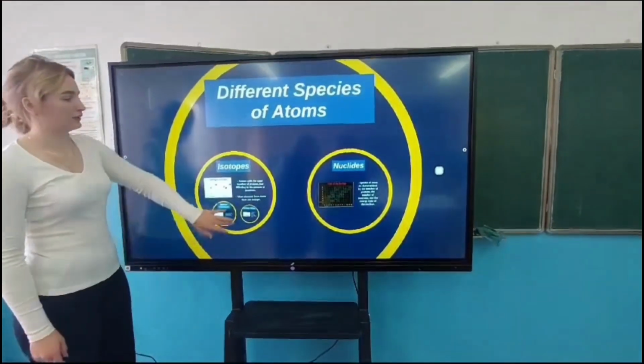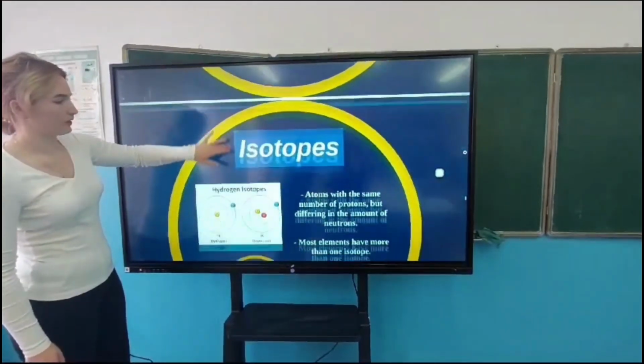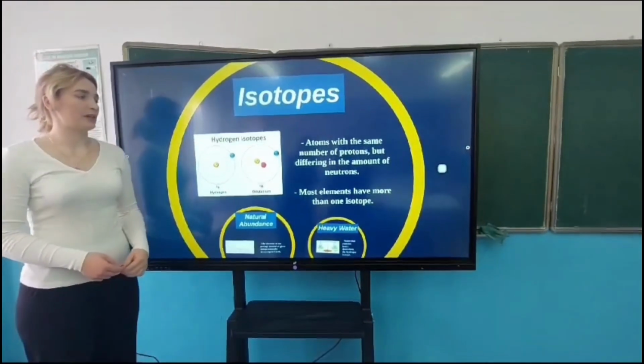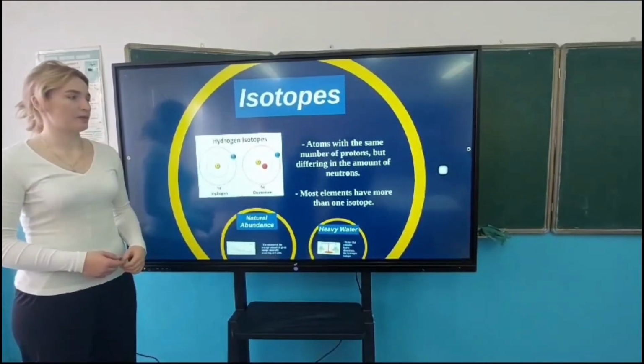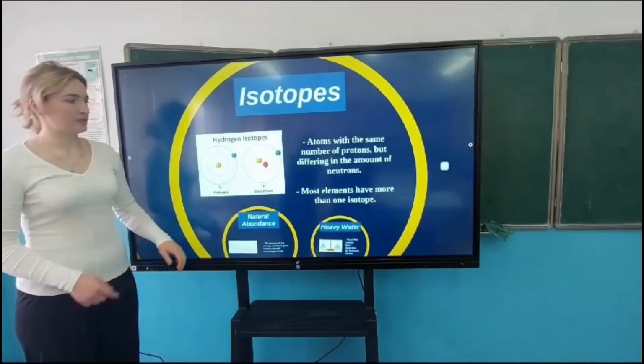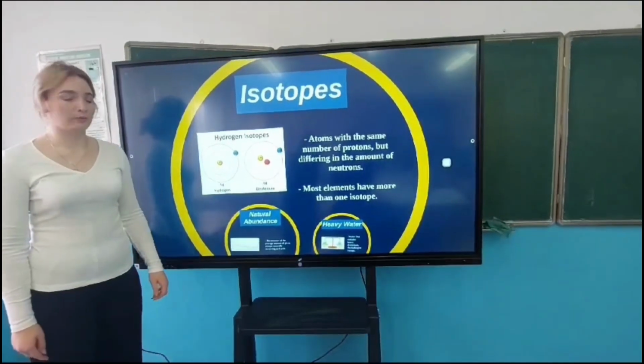Different species of atoms. Isotopes are atoms with the same number of protons but a different number of neutrons. Most elements have more than one isotope.